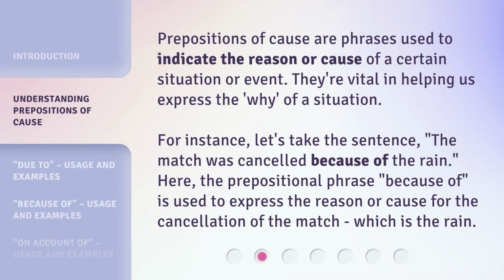Prepositions of cause are phrases used to indicate the reason or cause of a certain situation or event. They're vital in helping us express the why of a situation. For instance, let's take the sentence, "The match was cancelled because of the rain." Here, the prepositional phrase, because of, is used to express the reason or cause for the cancellation of the match, which is the rain.